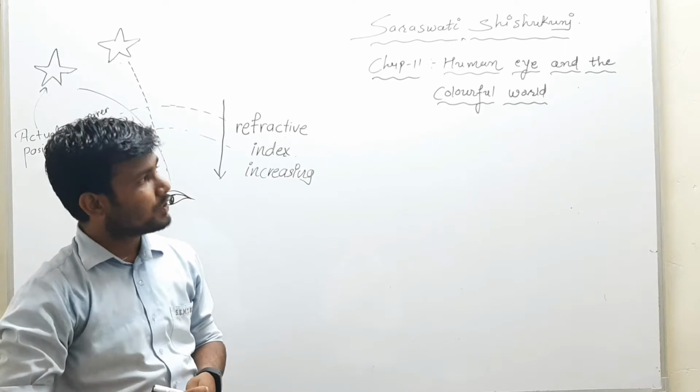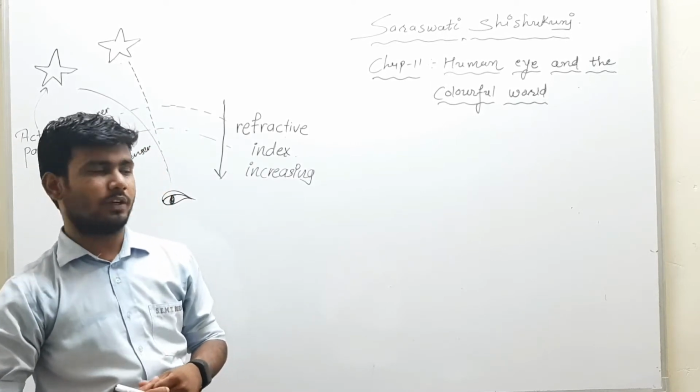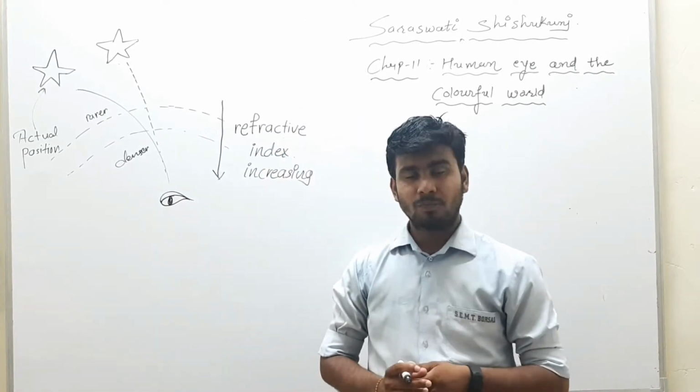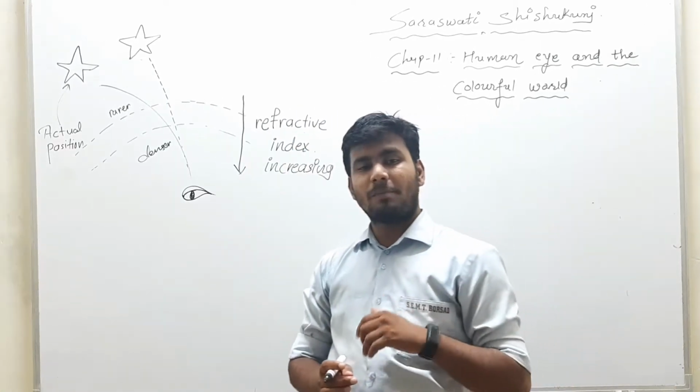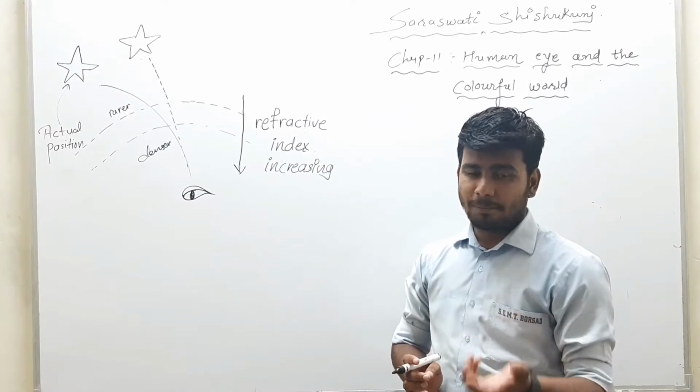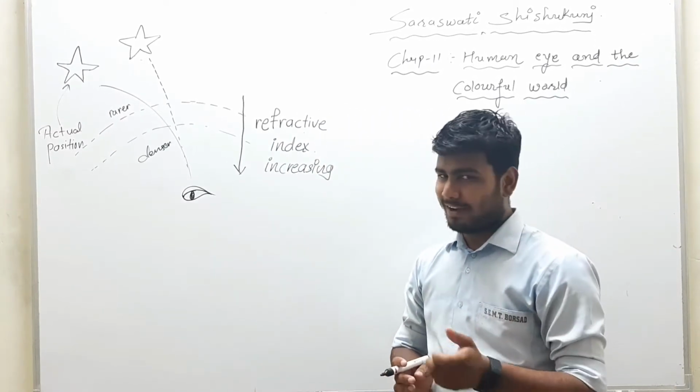Number 11, human eye and the colorful world. In our first video session we have understood about human eye. In second video session we understood about defects of human eye. In that we have understood about myopia, hypermetropia, presbyopia and cataract.